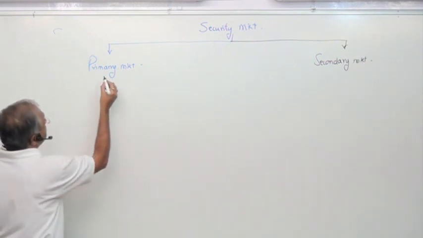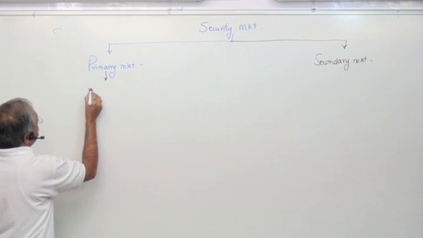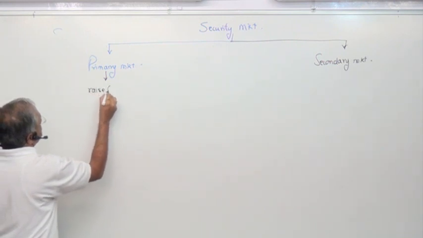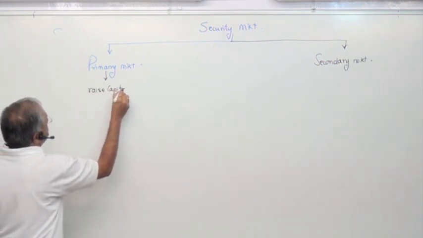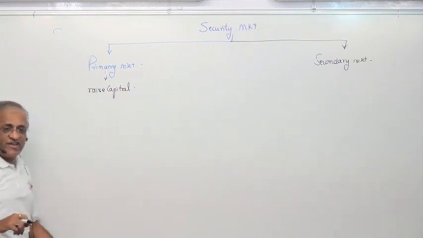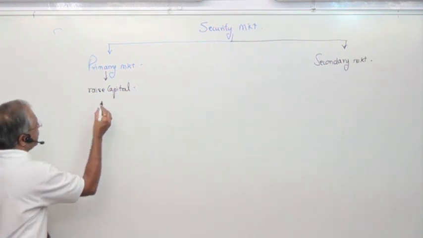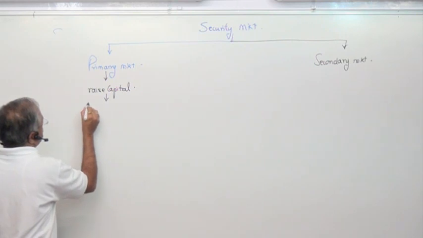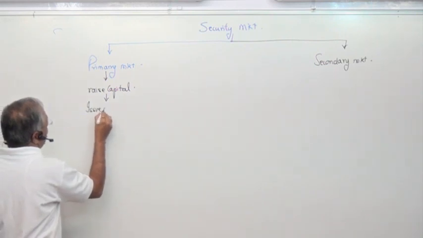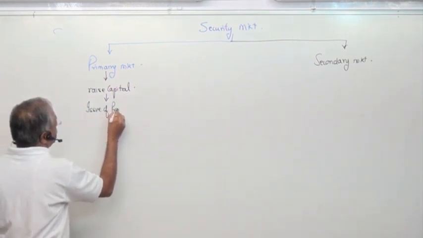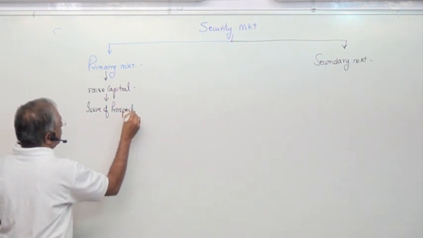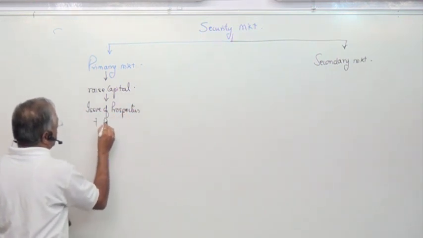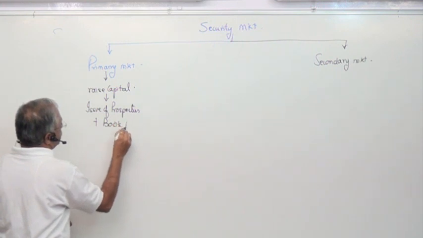Primary market, the main job is to raise capital. We have done this, and that is through issue of prospectus and through what is known as book building.